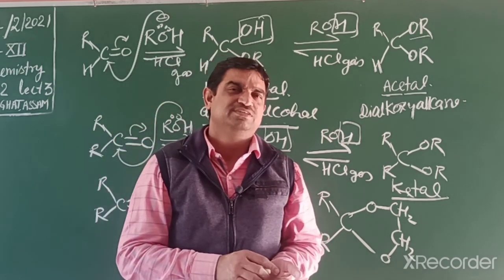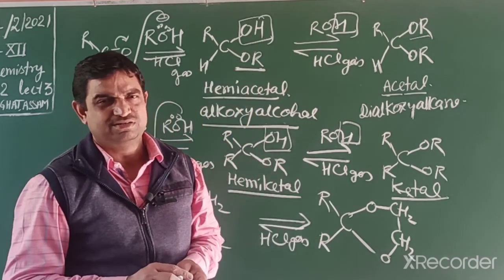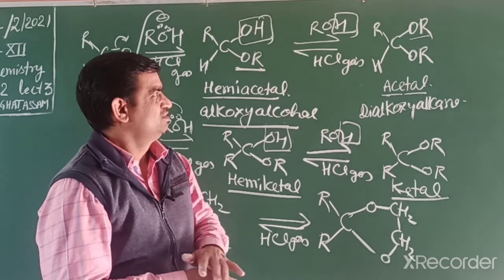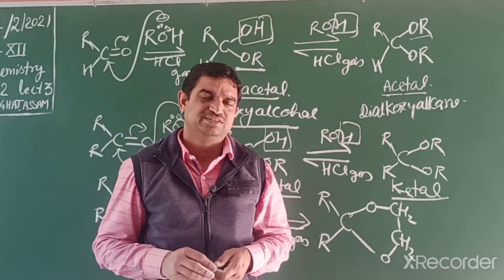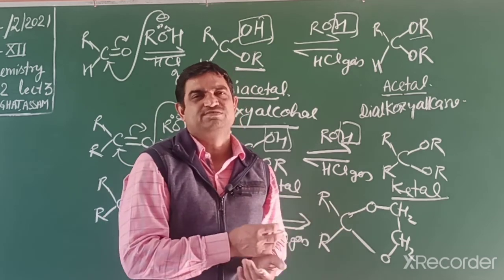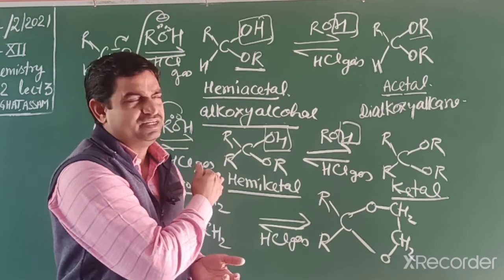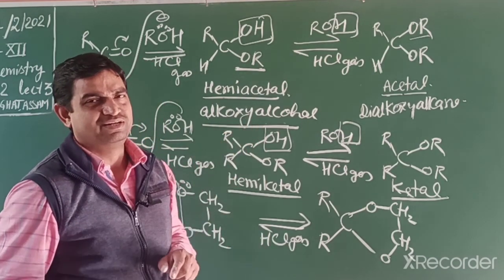After that we discussed sodium bisulfite, that is also an important reaction for purification and separation of aldehydes and ketones. Third, we already discussed reaction with Grignard reagent, different products we get by different reagents. If we take an aldehyde, then we get primary alcohol or secondary alcohol, depending on the aldehyde.